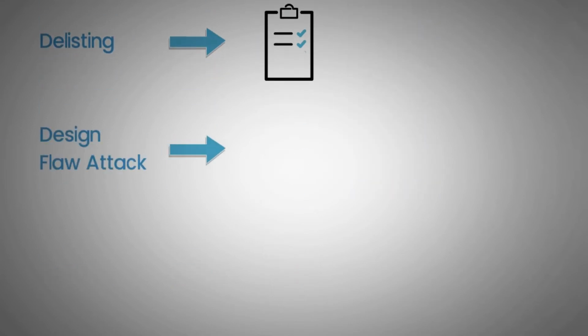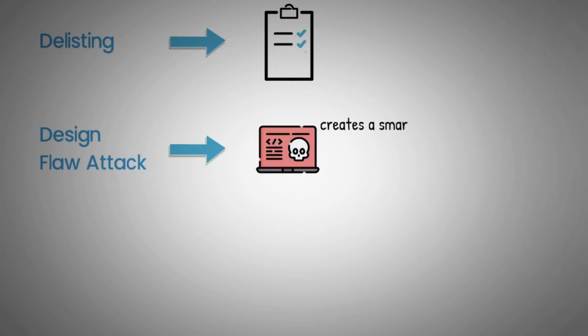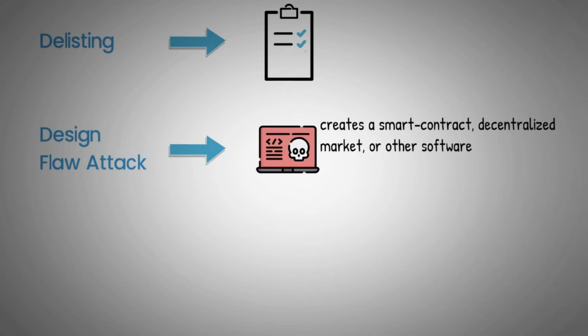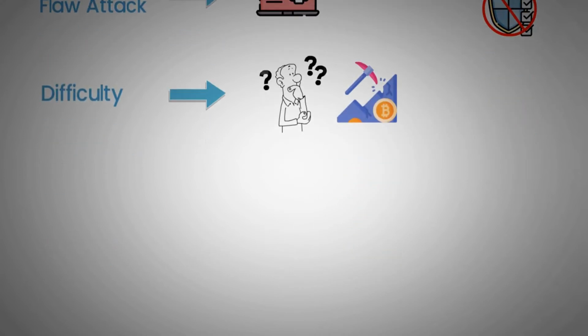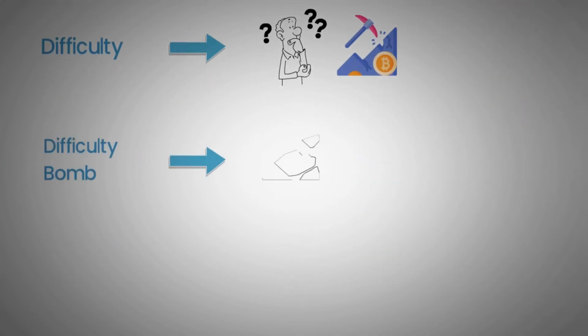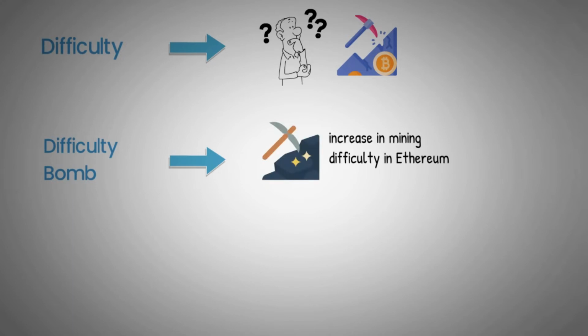Design flaw attack. An attack in which a malicious user purposely creates a smart contract, decentralized market, or other software with knowledge of certain flaws in order to trick individuals interacting within the permissionless environment. Difficulty. In cryptocurrency, difficulty indicates the difficulty required to mine a block. Difficulty bomb. The term difficulty bomb denotes the increase in mining difficulty in Ethereum as part of its migration to proof of stake.